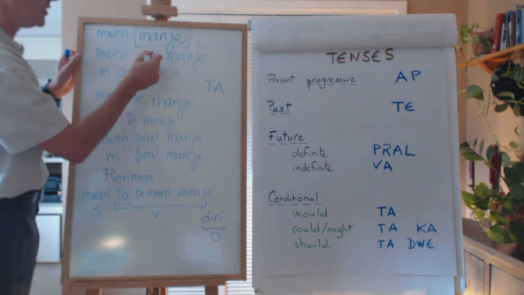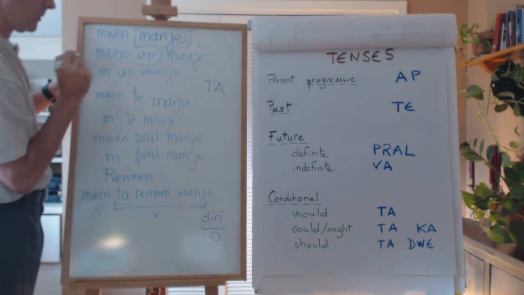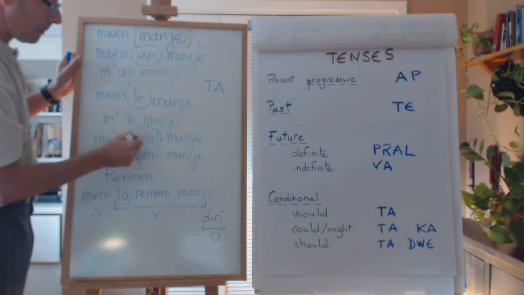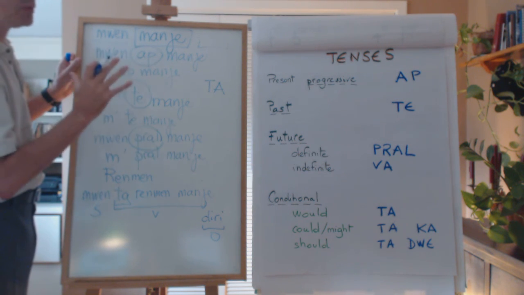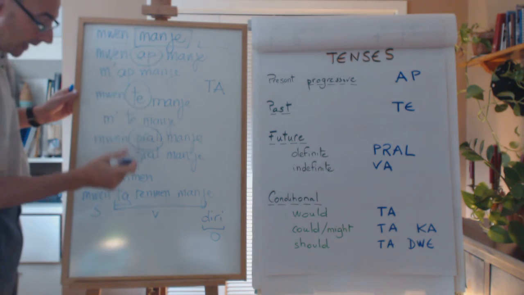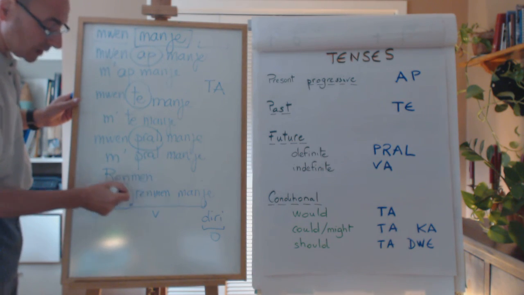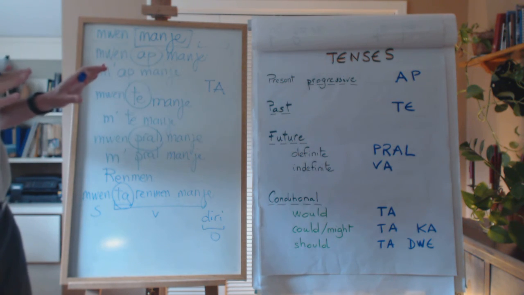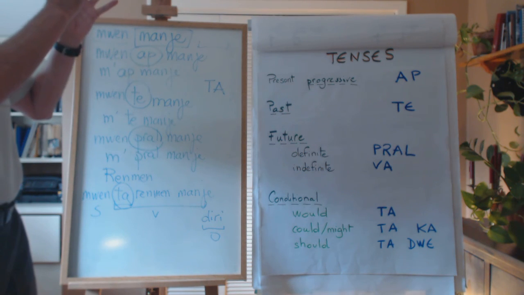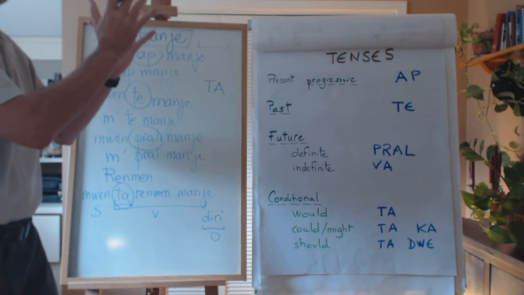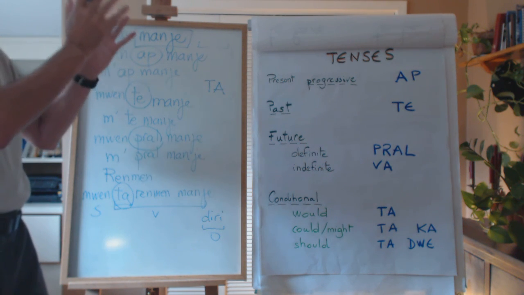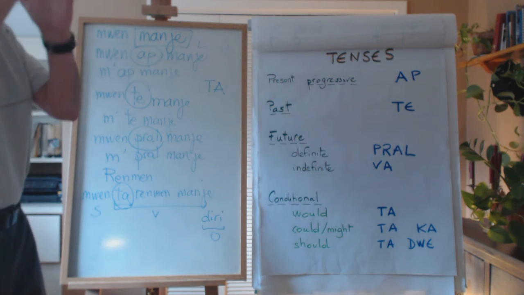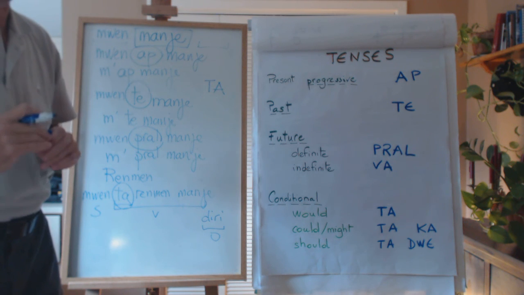No conjugation. We take the verb as it is, the infinitive form, when we use it with a subject and an object. This is present. Now, present progressive, ap is the marker. Past, te is the marker. Future, pral is the marker. We just put it before the verb. And now we have ta, which is conditional. We'll go deeper, but with that in mind, we can start to build a sentence with a pronoun or a noun and article, a verb with five tenses, and then an object, which can be another pronoun.